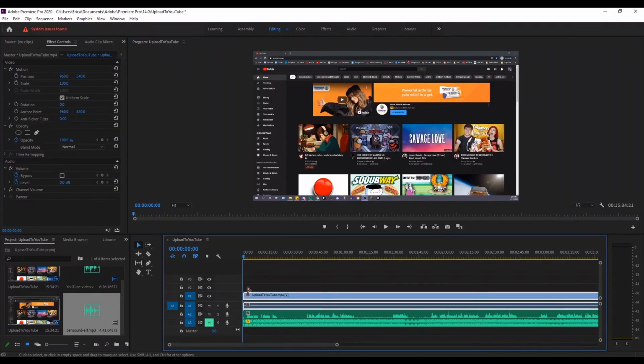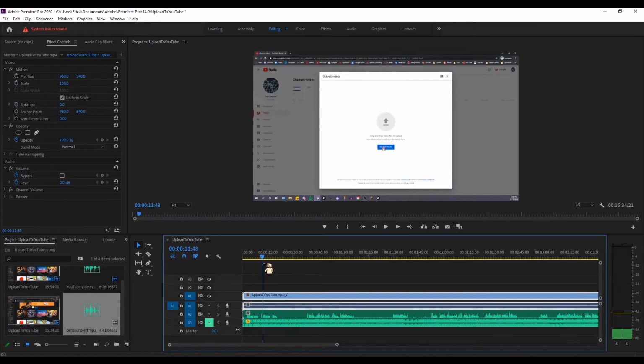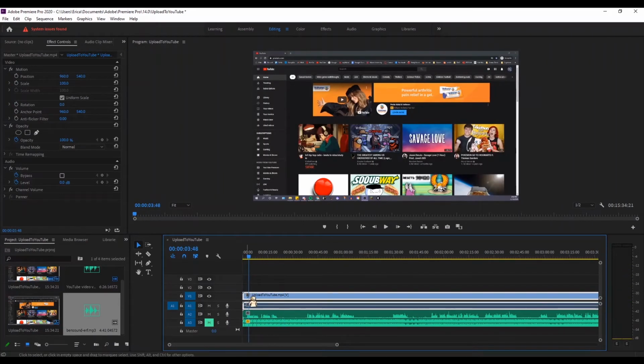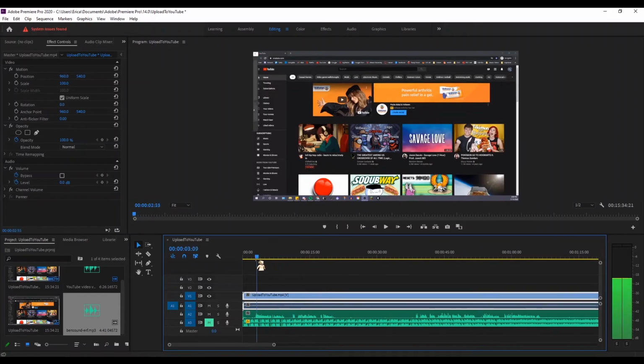Now we are going to cut up clips. Sometimes you don't want the beginning of a video or the end or a bunch of stuff in between. You can cut video clips very easily. You can use the hotkey C or click on the razor tool to the left of the clips panel.